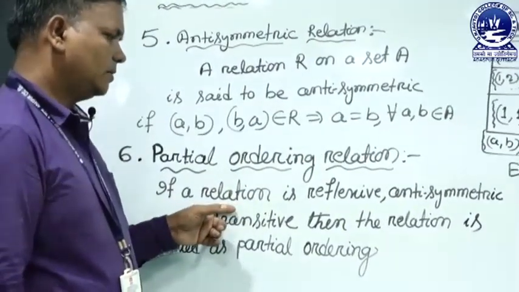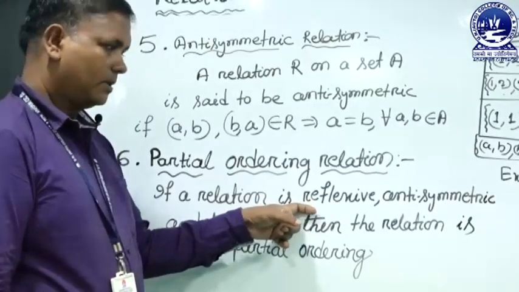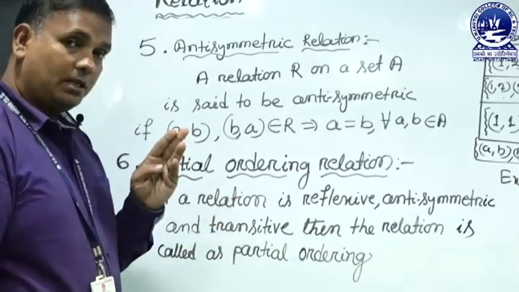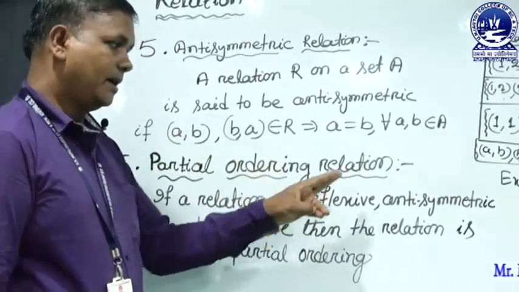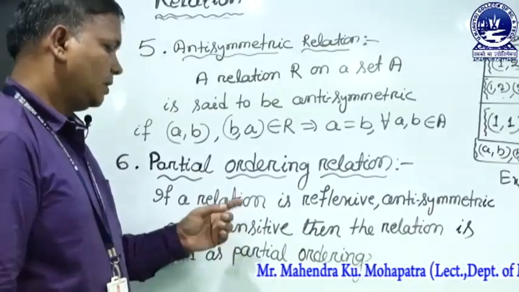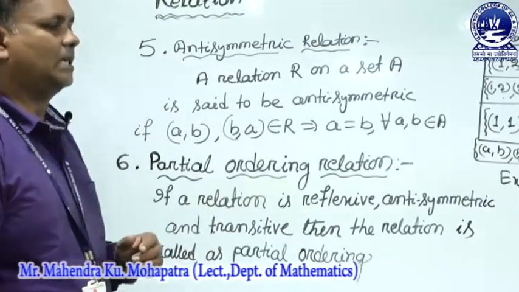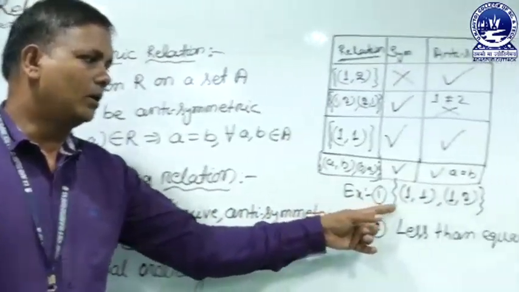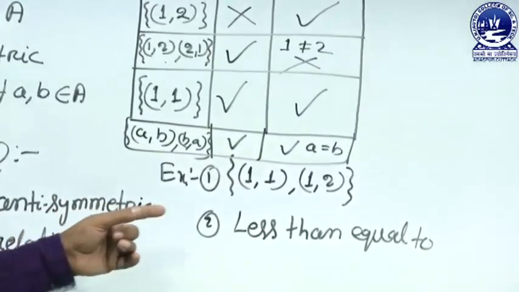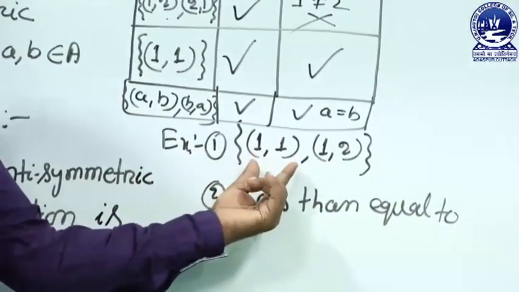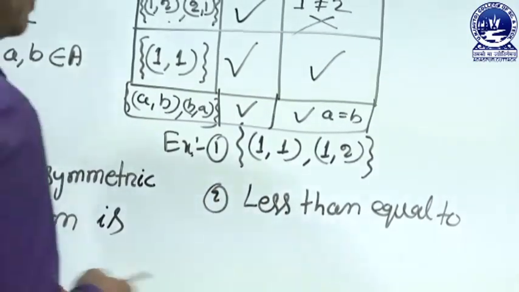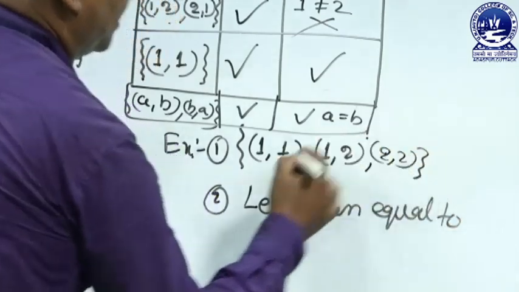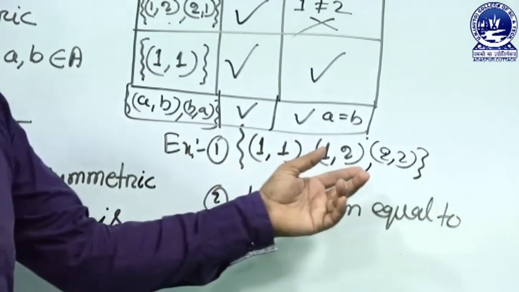Next we discuss partial ordering relation. If a relation is reflexive, antisymmetric and transitive, three conditions, then the relation is called a partial ordering. An example of a partial ordering is the relation {(1,1),(1,2)}. It is reflexive only if (2,2) is present. If (2,2) is not present, it is not reflexive.